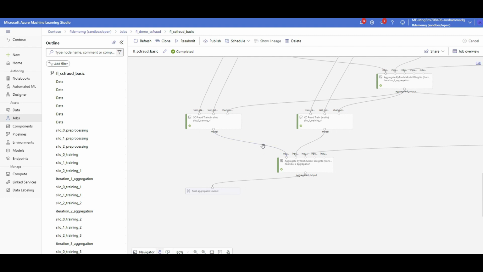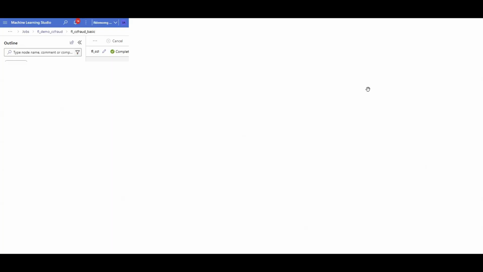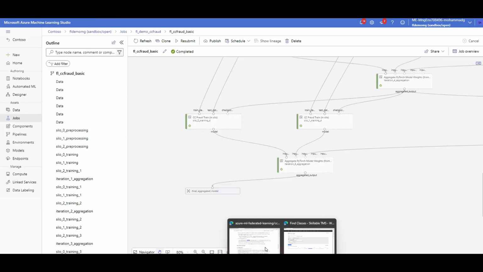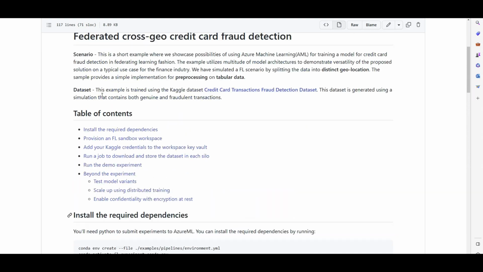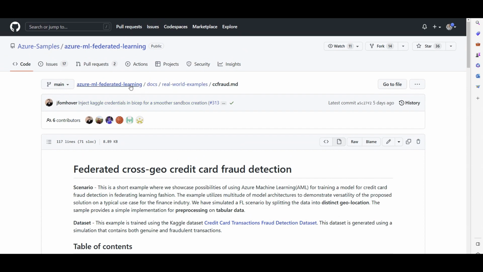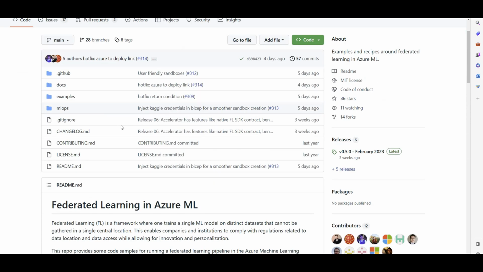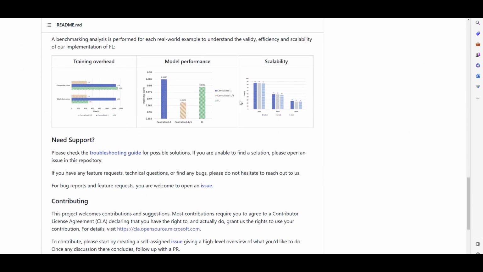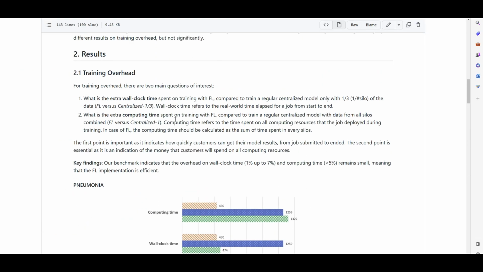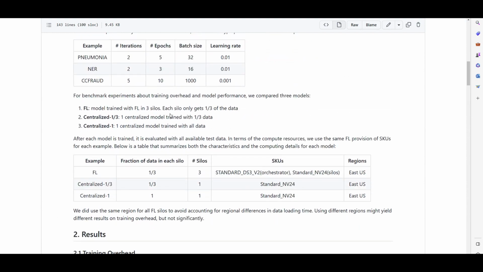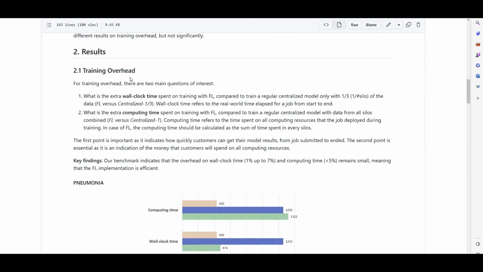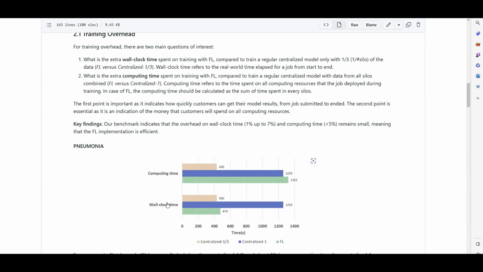Well, one thing I liked about this repository, they actually did this benchmark for us. So if I go back to that repository, in the first page, in the README section, there you go, they have the benchmarks. Let's talk about that. They actually benchmark three things here. The first one is training overhead. We're going to see the end-to-end time needed for the model to get trained when we have federated learning compared to when we have all data in one place and are not using federated learning.